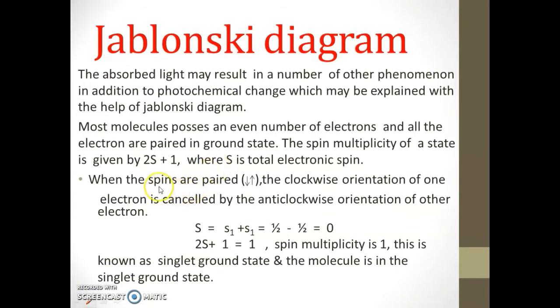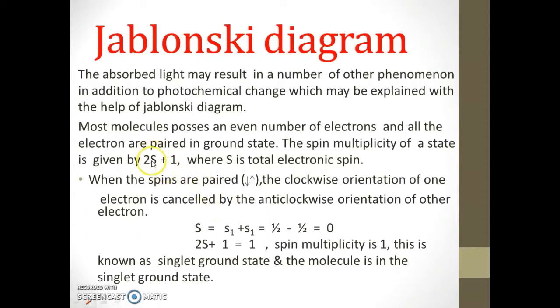When the spins are paired, the clockwise orientation of one electron is cancelled by the anti-clockwise orientation of the other electron. That is, the upward orientation of the electron spin is cancelled by the downward orientation, so that S is equal to 0.